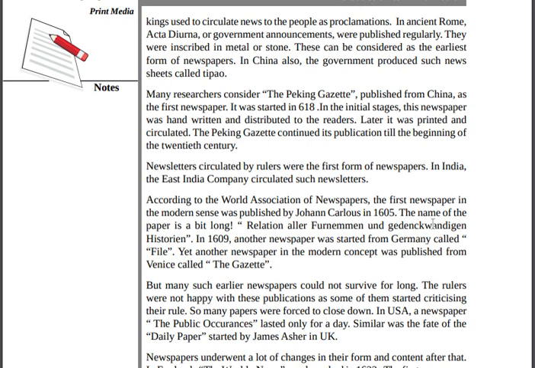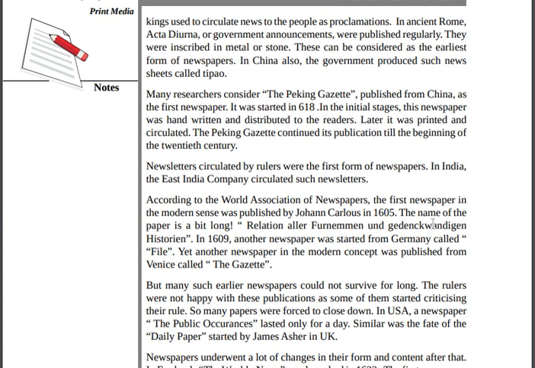The Peking Gazette continued its publication until the beginning of the 20th century, which means 1900. So according to researchers, the Peking Gazette was the first newspaper. Clear?